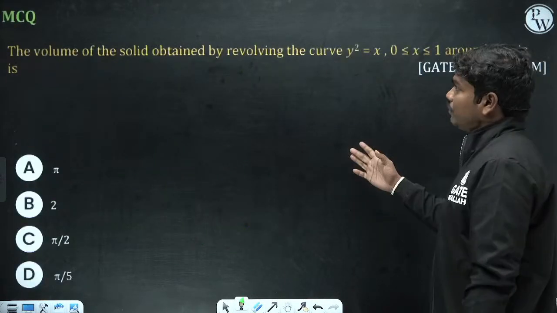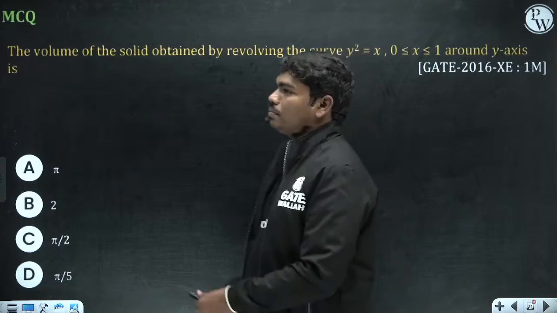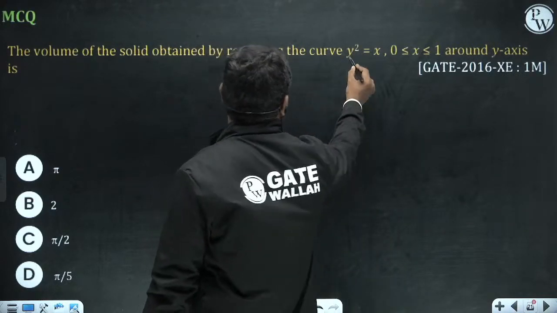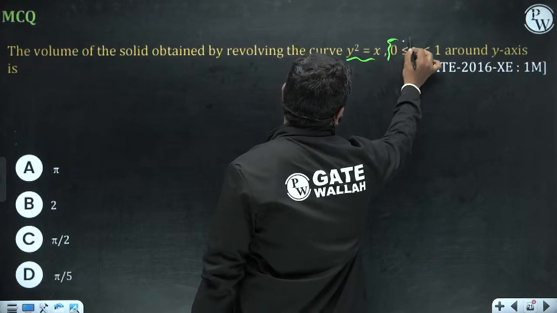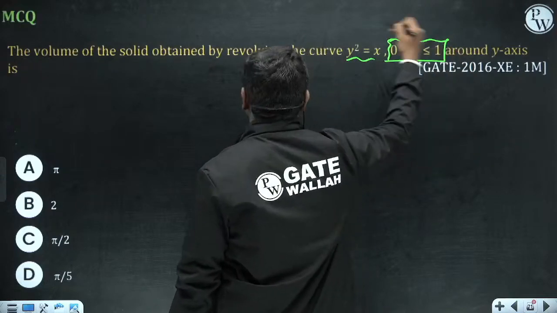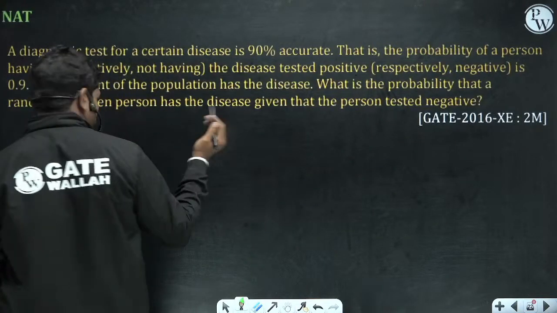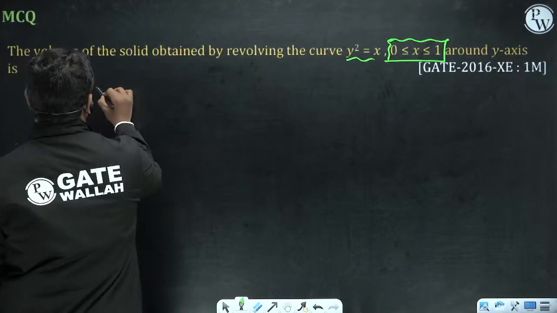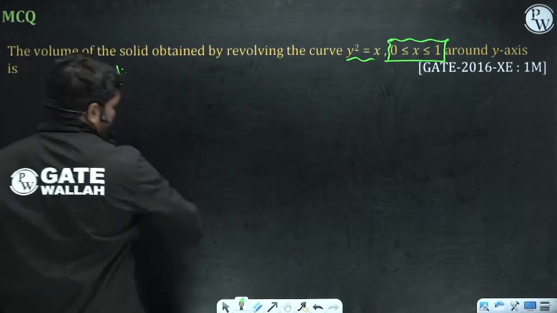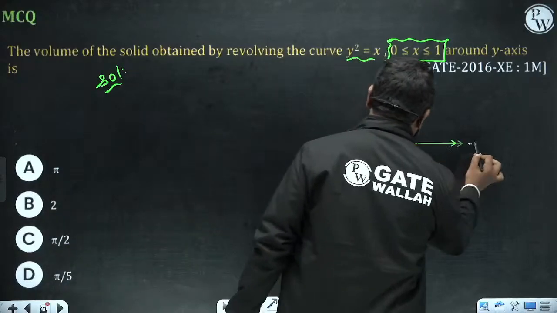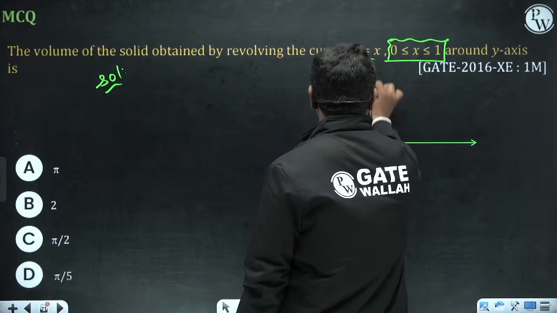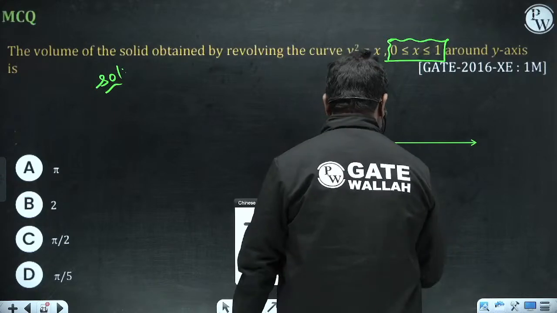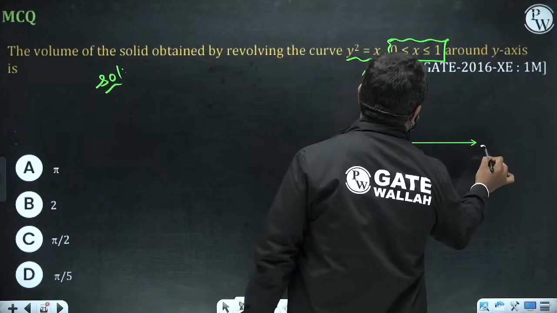This is a simple question. The volume of the solid obtained by revolving the curve y square is equal to x, for 0 less than x less than 1, around the y axis. Okay, so there is one curve. Just a minute. Let us solve this. There is an x axis and y axis, origin, x, y.